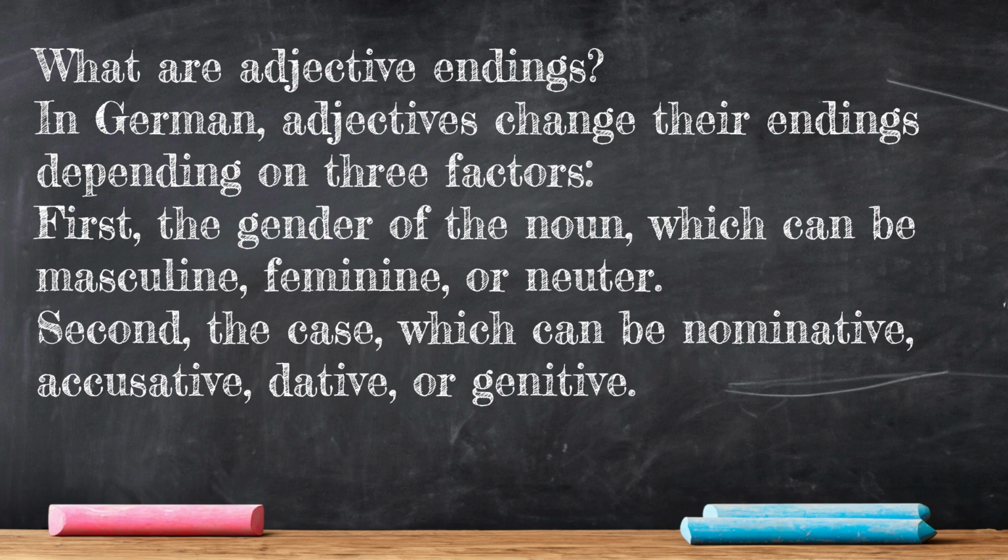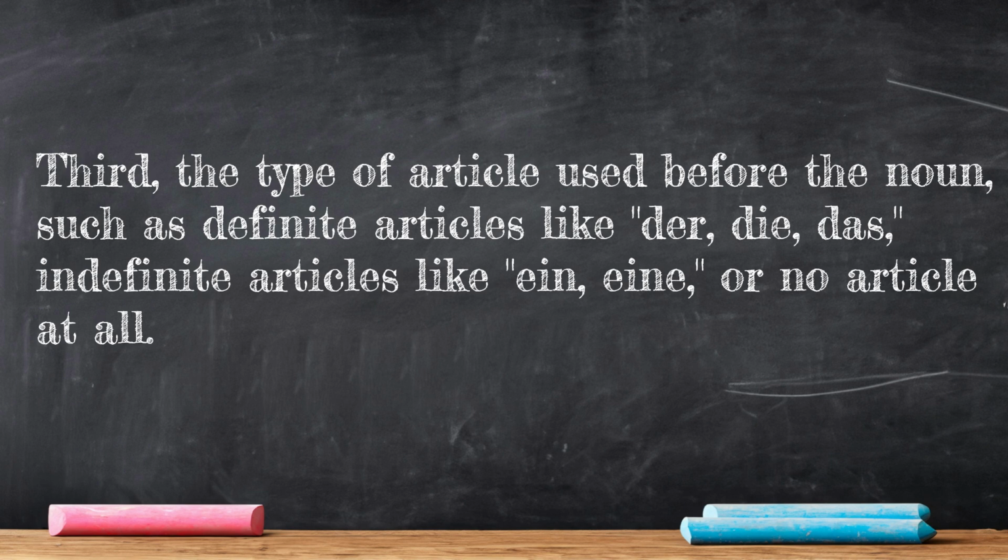What are adjective endings? In German, adjectives change their endings depending on three factors. First, the gender of the noun, which can be masculine, feminine, or neuter. Second, the case, which can be nominative, accusative, dative, or genitive. Third, the type of article used before the noun, such as definite articles like der, die, das, indefinite articles like ein, eine, or no article at all.